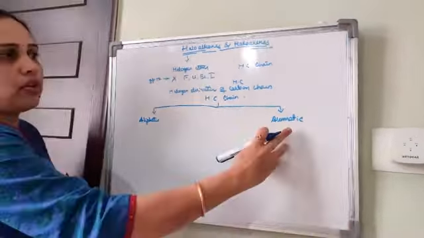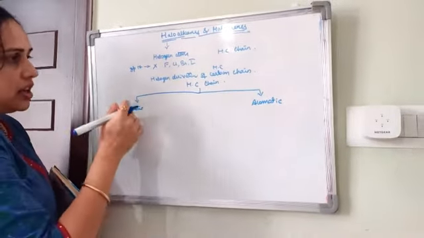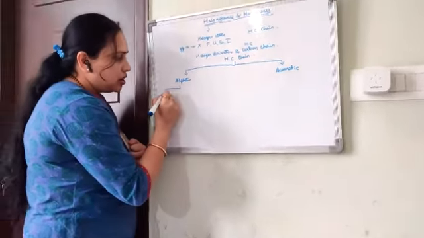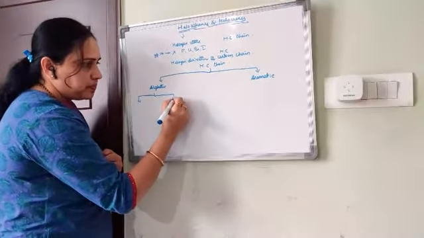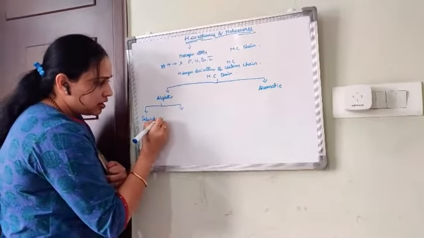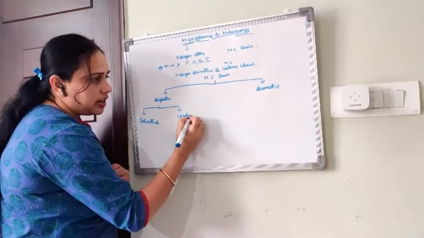In aliphatic there are again two types, saturated and unsaturated.